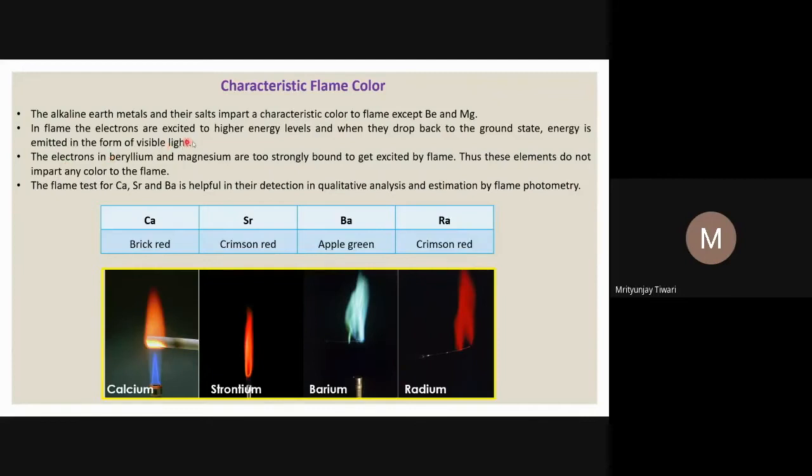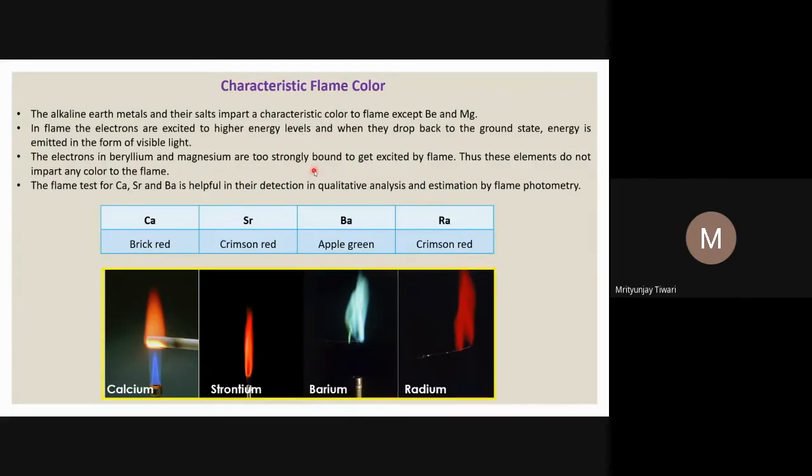So in the flame, electrons are excited to higher energy levels, and when they drop back to the ground state, energy is emitted in the form of visible light. And if that energy is in the visible range, only then do we see a certain flame color. The electrons, however, in the case of beryllium and magnesium, are too strongly bound to get excited by the flame. They are too strongly bound,